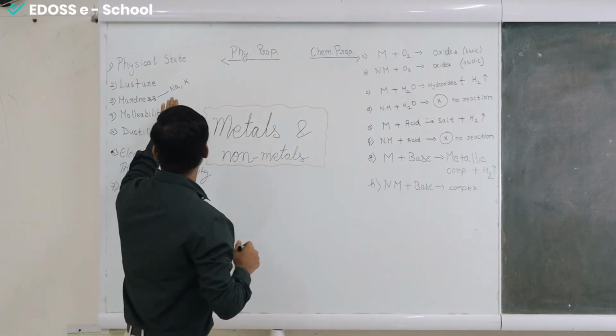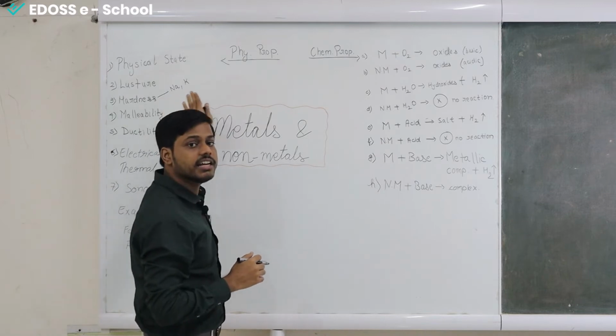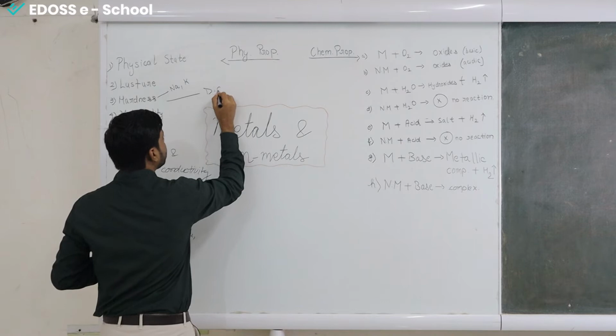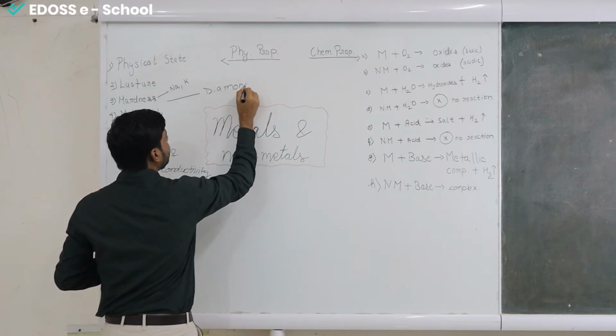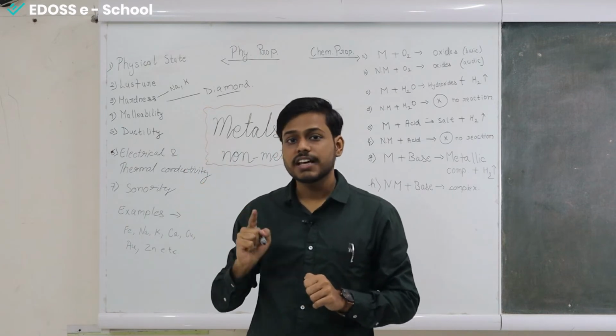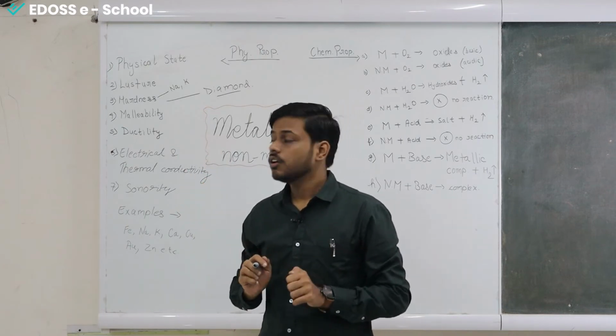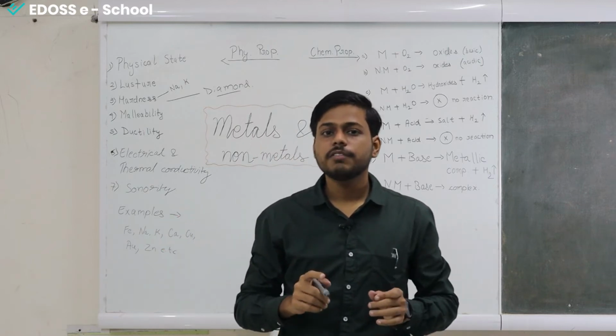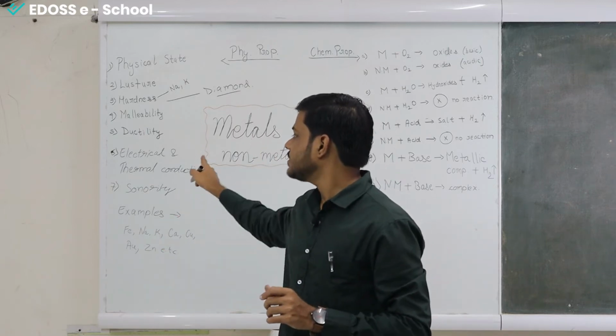On the other hand, when we are talking about non-metals, there is also an exception. The exception is diamond. Diamond is an exception because it is the hardest known substance that exists on earth. Although it is a non-metal, it is a form of carbon. Another form of carbon we will study later, that is graphite in point 6.